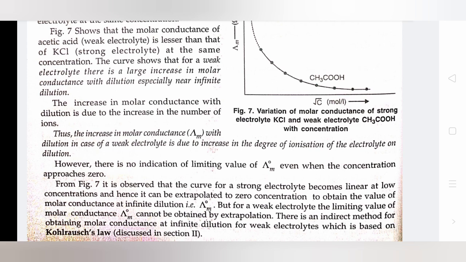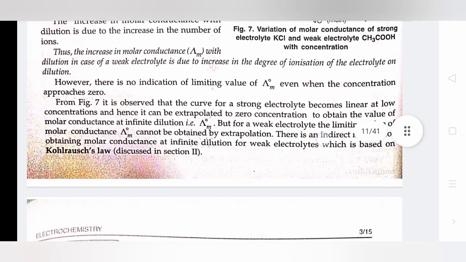However, there is no indication of a limiting value of Λm° even when the concentration approaches 0. From figure 7, it is observed that the curve for a strong electrolyte becomes linear at low concentrations and hence it can be extrapolated to zero concentration to obtain the value of molar conductance at infinite dilution, Λm°. But for a weak electrolyte, the limiting value of molar conductance Λm° cannot be obtained by extrapolation. There is an indirect method for obtaining molar conductance at infinite dilution for weak electrolytes, which is based on Kohlrausch's law.